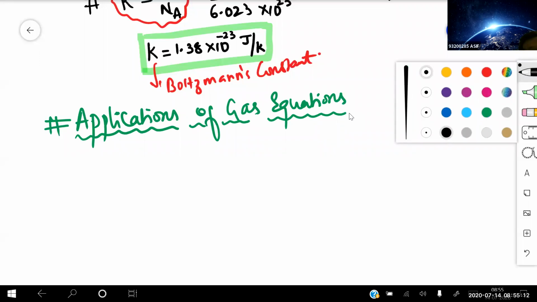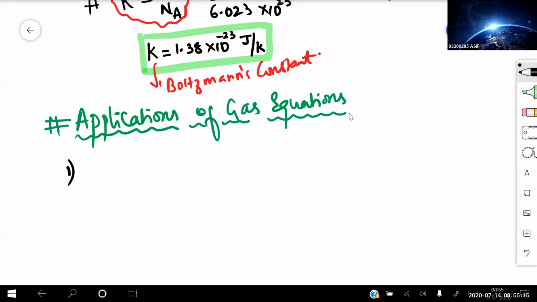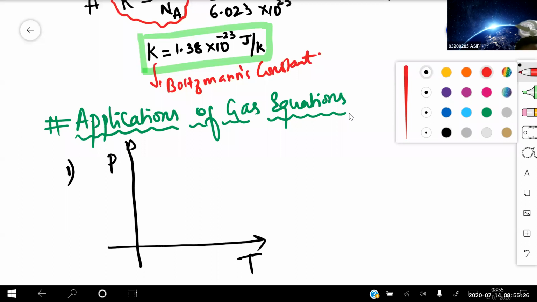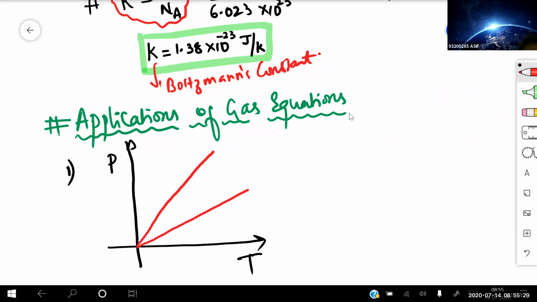First graph, see this one. I'm drawing the graph of pressure versus temperature, and I have given you the graph like this. This is one graph at a volume V1, this is another at a volume V2. Mass of the gas is the same. That means we have the same amount of mass, but volumes are different. Now tell me whose volume is greater. Is V1 greater than V2 or V2 greater than V1? And tell me why.